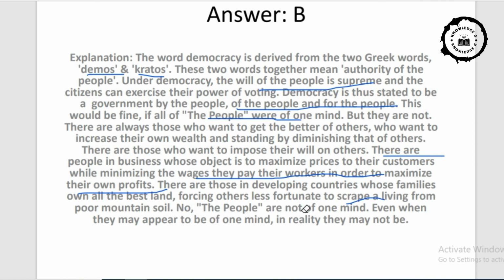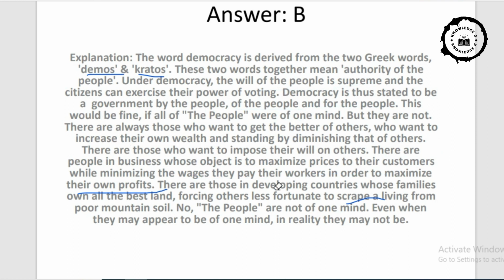No, the people are not of one mind, even when they may appear to be of one mind, in reality they may not be. So please read this whole paragraph carefully.